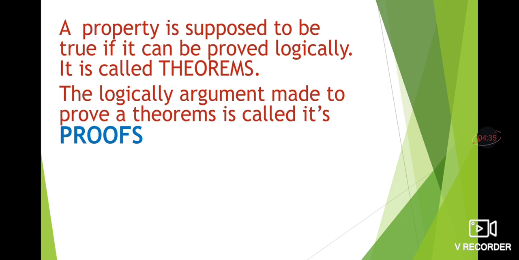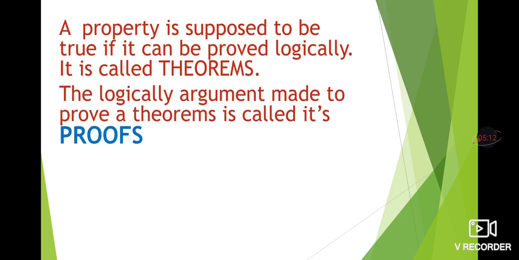Now the next one we will see is proofs. A property is supposed to be true if it can be proved logically, and that is why it is called a theorem. That property may be of a triangle, a quadrilateral or an angle. If it can be proved logically, then only it is called a theorem. The logical argument made to prove a theorem is called its proof. Means we have to give proofs.